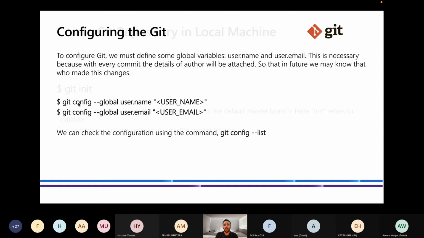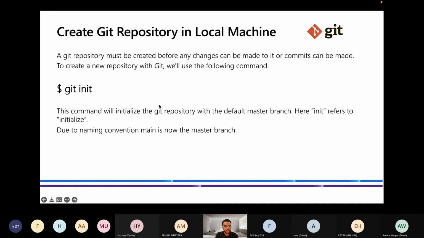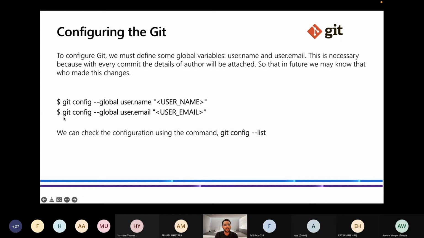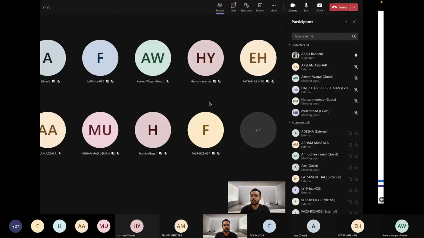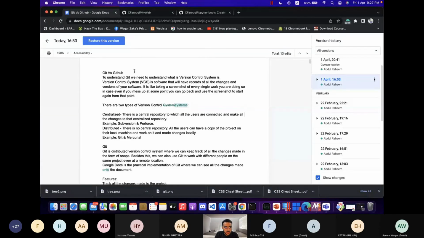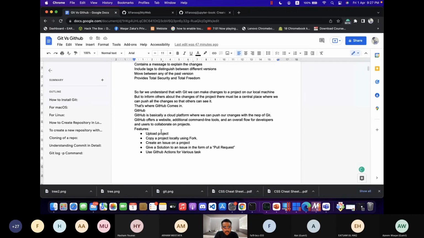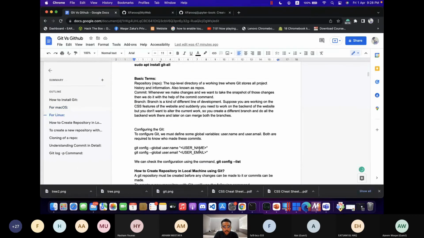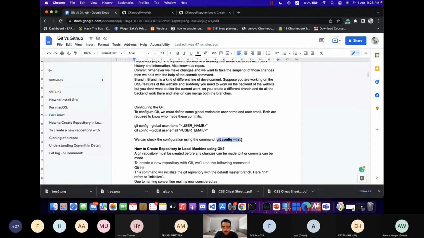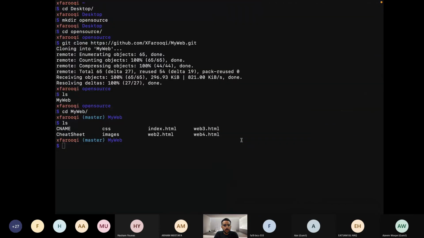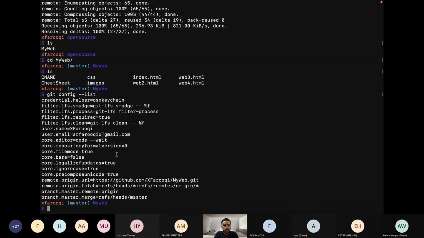I have already configured everything, but I can configure it again. Just copy this command and paste it into the terminal. I have this in already. Let me copy it and show you. Okay, here it is. Let's copy both commands. I will paste this and run the configure list. This will show all the details that have been configured against my ID.